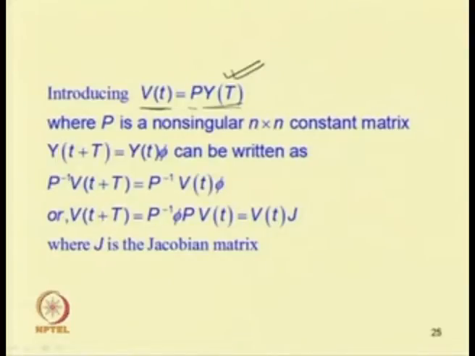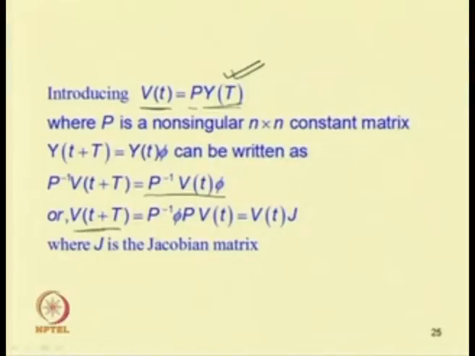We can write Y(t+T) equal to Y(t) phi. By substituting Y(t) equal to P inverse V(t), I can write P inverse V(t+T) equal to P inverse V(t) phi.